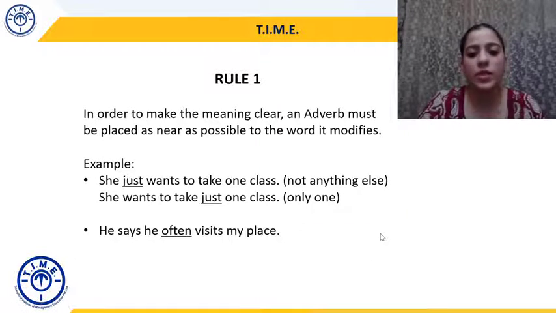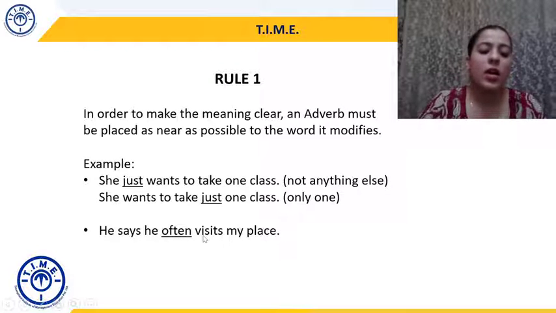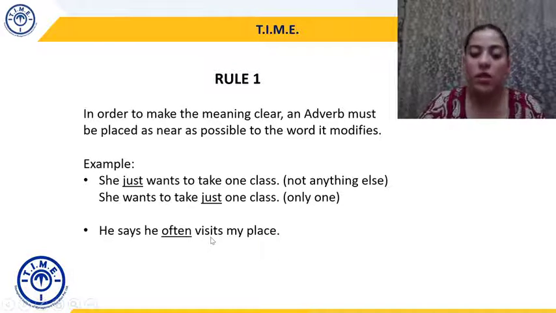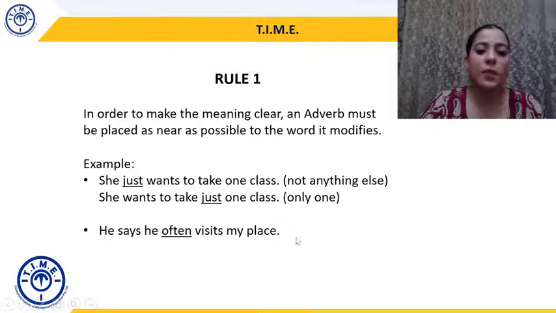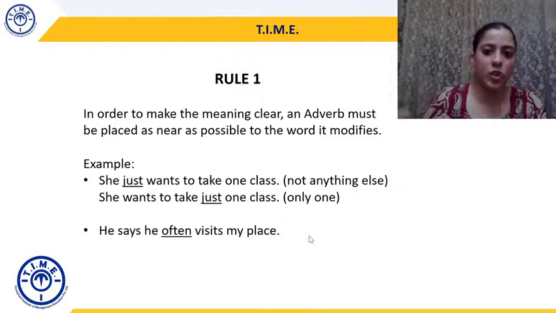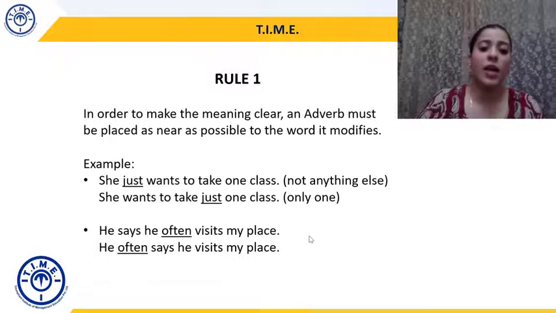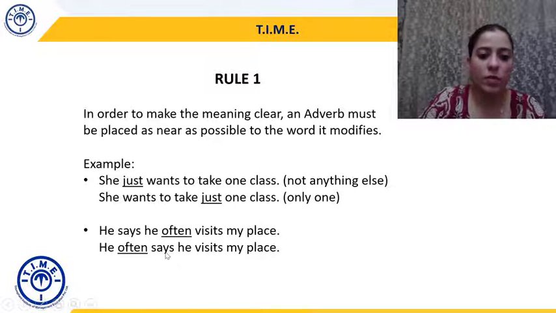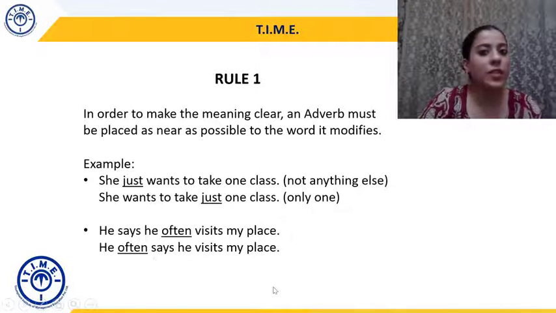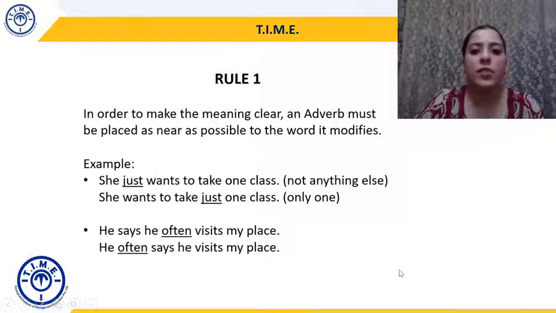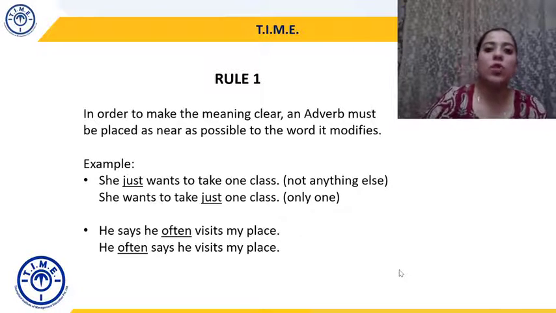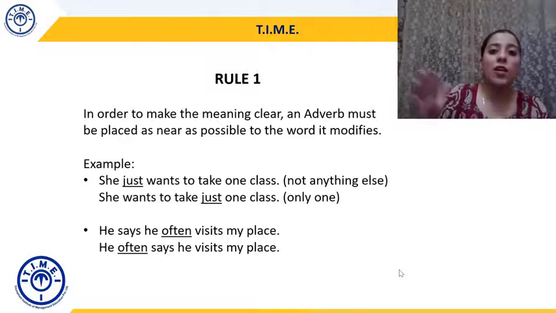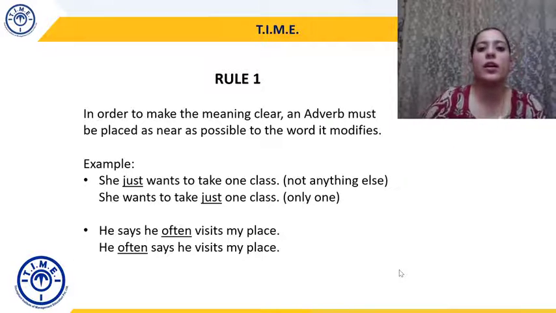He says he often visits my place. So often here is again qualifying or modifying visits, which is a verb. So he says he often visits my place. The meaning here is that वो कई बार मेरे घर या मेरी house जाते हैं. In the second, he often says he visits my place. Again, often is modifying or qualifying a verb, right? Says is also a verb, but the meaning changes. वो कई बार कहते हैं कि वो मेरे घर जाते हैं. The meaning is not वो कई बार मेरे घर जाते हैं. The meaning now becomes वो कई बार कहते हैं कि वो मेरे घर जाते हैं.